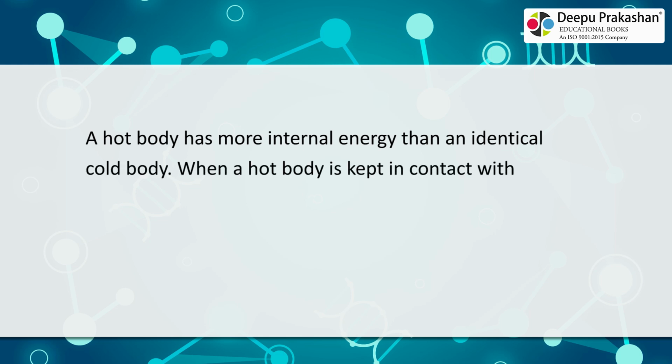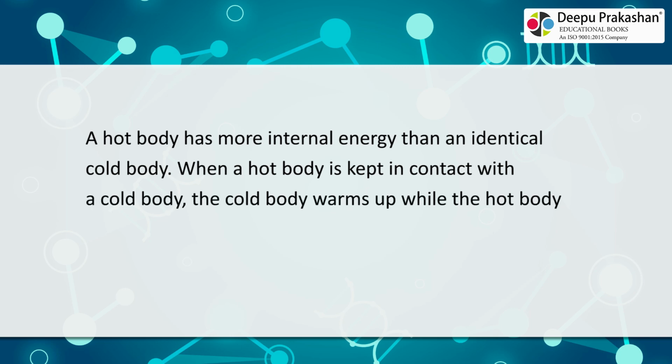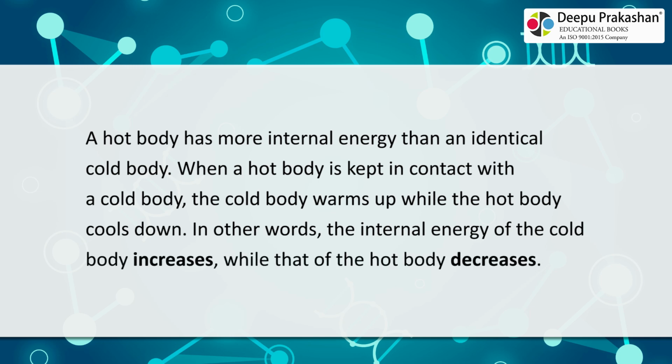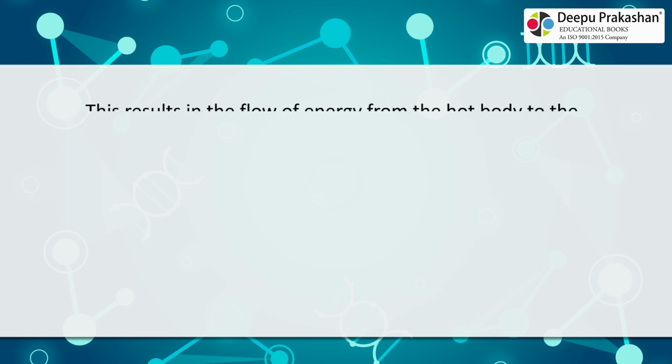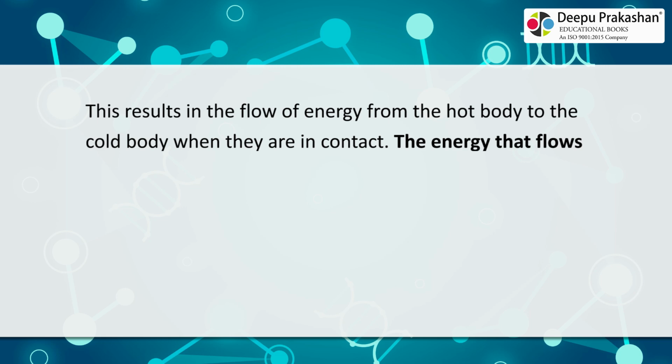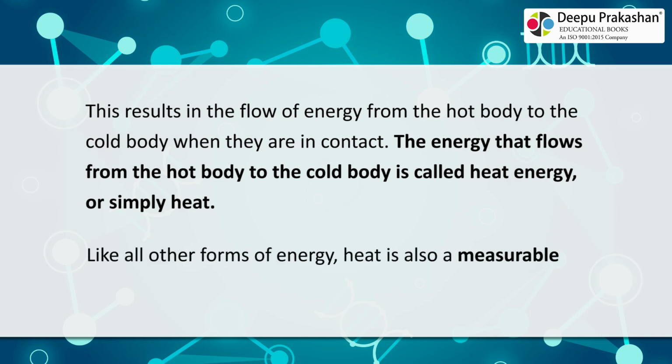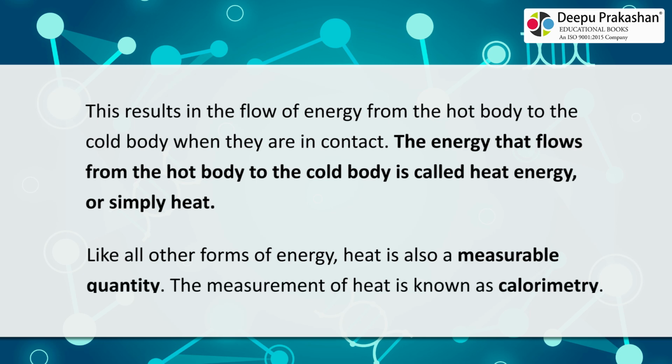When a hot body is kept in contact with a cold body, the cold body warms up while the hot body cools down. In other words, the internal energy of the cold body increases while that of the hot body decreases. This results in the flow of energy from the hot body to the cold body when they are in contact. The energy that flows from the hot body to the cold body is called heat energy, or simply heat. Like all other forms of energy, heat is also a measurable quantity. The measurement of heat is known as calorimetry.